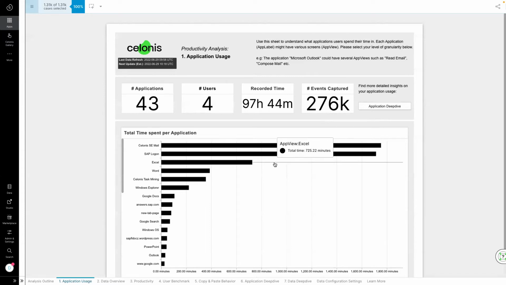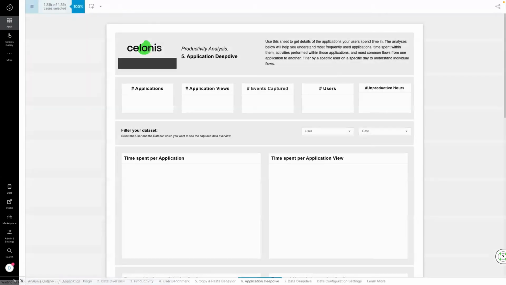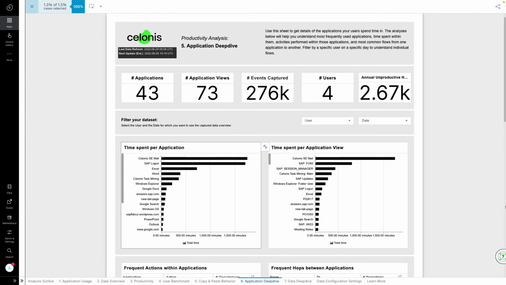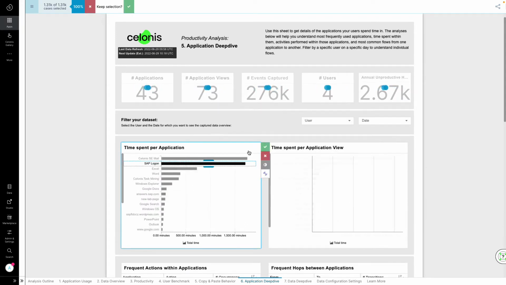Furthermore, he sees that Excel is also the next most used application. He knows that Excel is only meant to store some purchase order and general ledger information, so there shouldn't be so much time spent in there. He decides to do a deeper dive into the applications that are being used. On the right-hand side, he can see a breakdown of the views used in each application in order of the time being spent. He filters on SAP to see which transactions are the most frequently used.